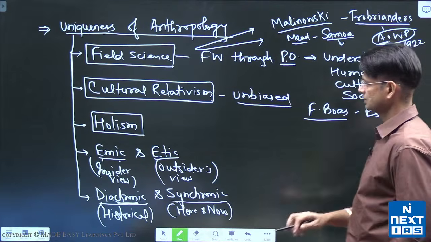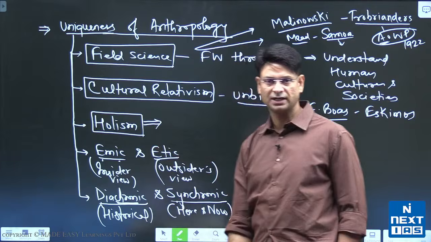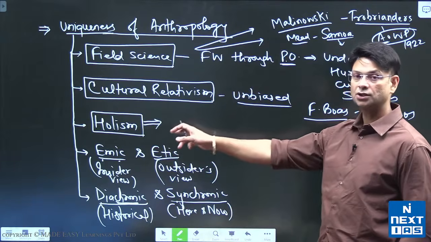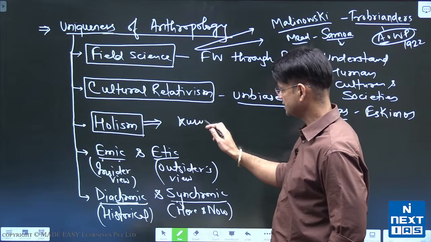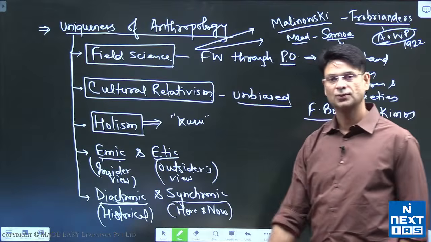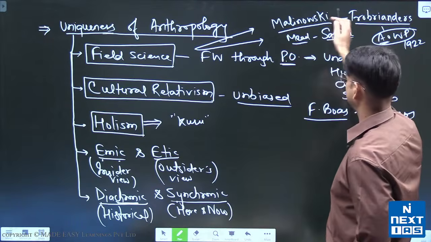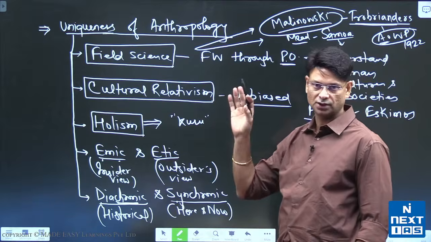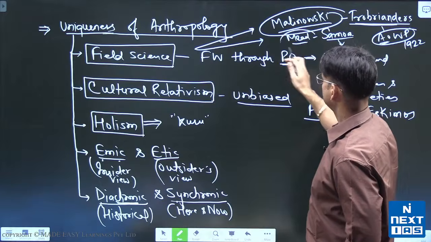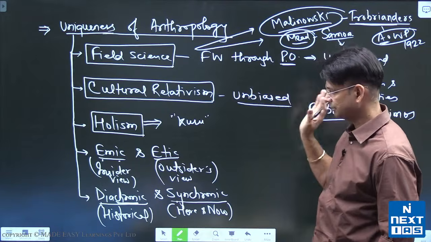Okay. When you talk about holism, that means the study of all aspects. Here if you want a holistic study, the Kuru study that we have just now discussed was a holistic study. On top of it, if you just want to write another one, the same Malinowski's work on Trobrianders was a holistic work. Same way, Margaret Mead's work on Samoans was also a holistic work that can be covered.